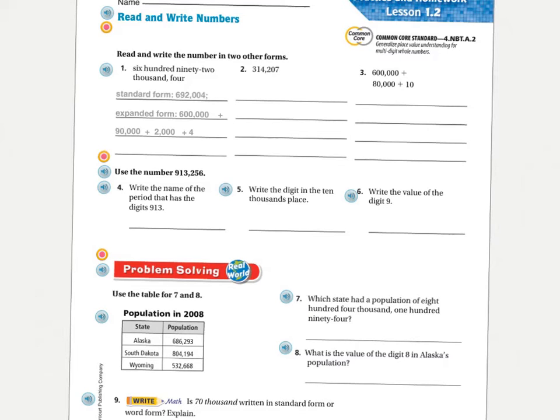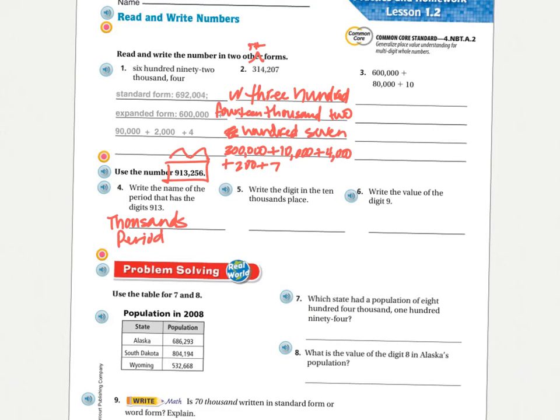Okay, so for number 4, it says write the name of the period that has the digits 9, 1, and 3. What is the name of this period? Remember in 4th grade we talk about the ones period and the thousands period. So which one are the digits 9, 1, and 3 in? Which period? Is it ones period or thousands period? It is thousands period. And because it's the name of the period, I'm going to capitalize it. Thousands period. Okay? All right.